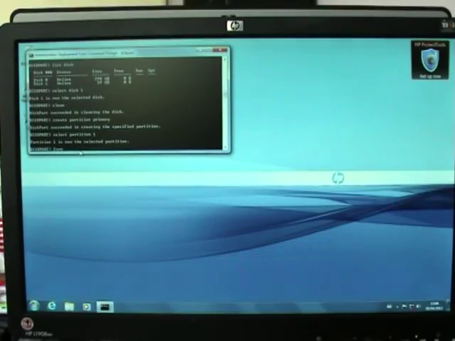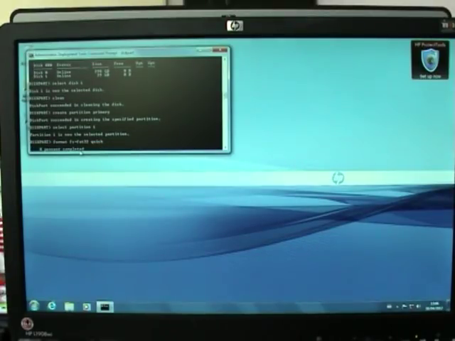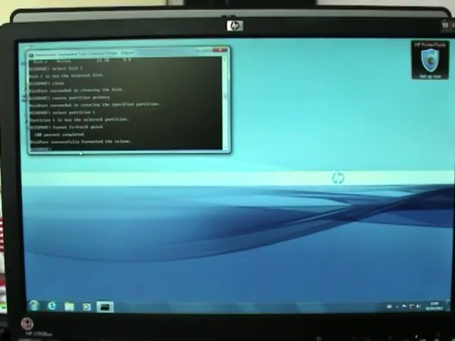Format fs=FAT32 quick, and press enter. So now it's formatting that UFD. Successful. Good. Excellent. Now make it active. So type active. It is active, and you exit. Exit.